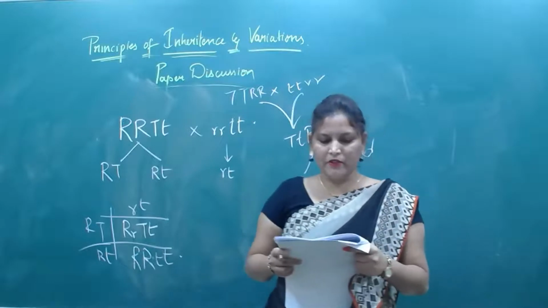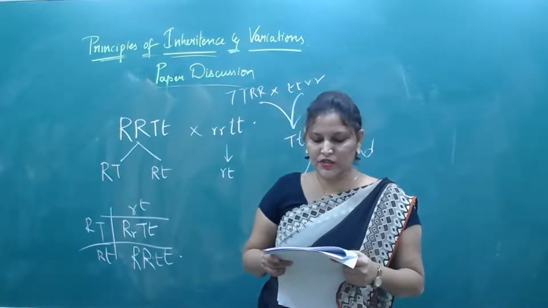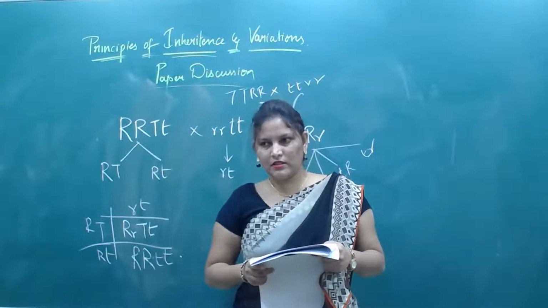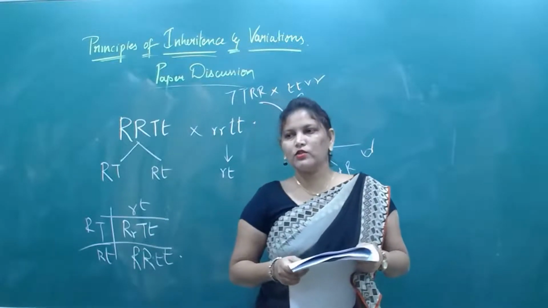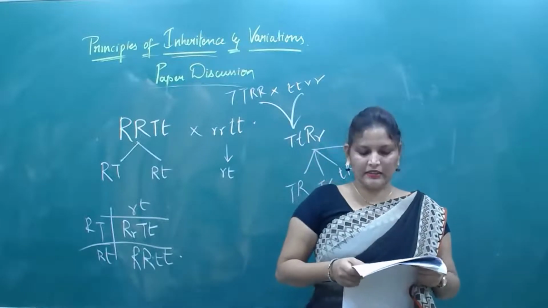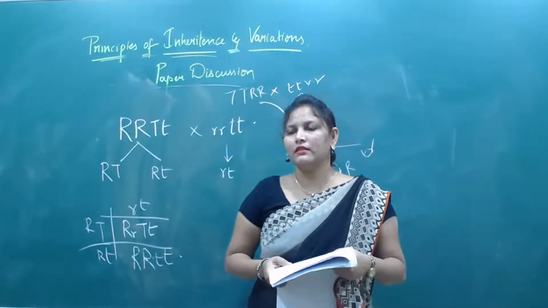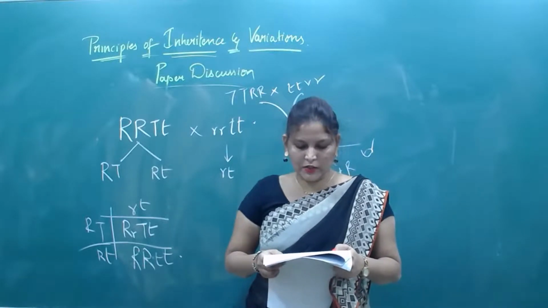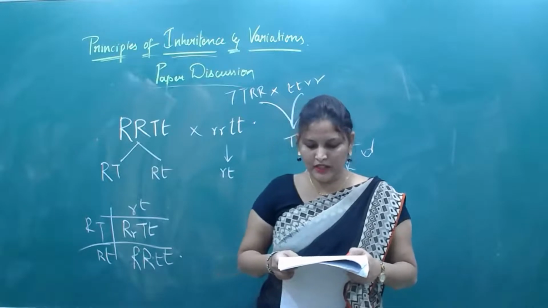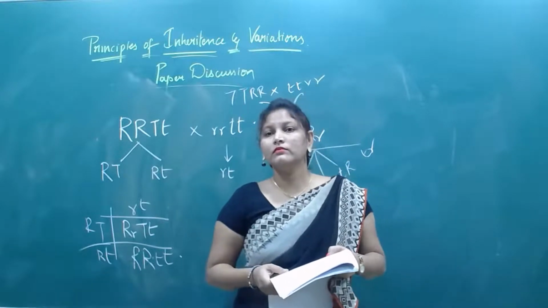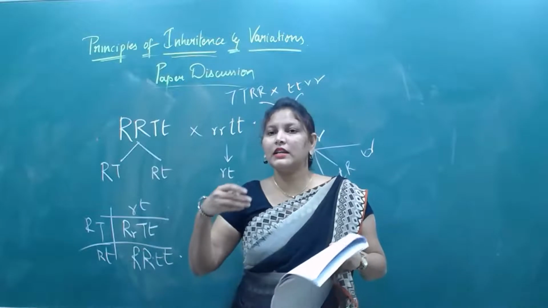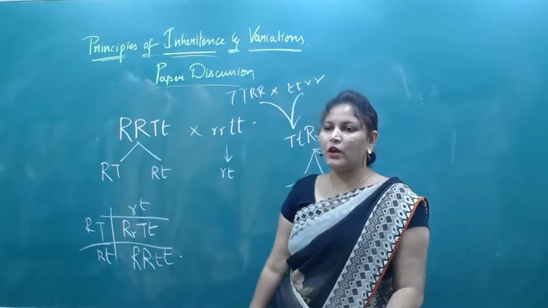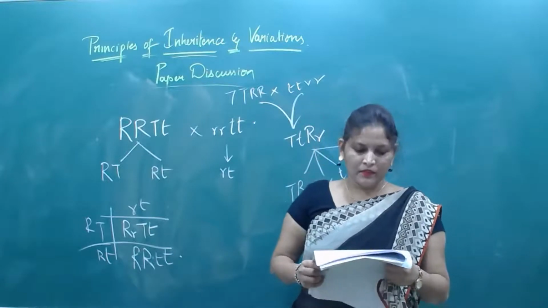Mendel did his experiment on the garden pea, Pisum sativum. How many contrasting traits were chosen by Mendel? 7 contrasting characters, 7 pairs. Yes or no? 7 pairs of contrasting characters. That means how many? 14. For how many years did Mendel conduct his experiment on the garden pea? Mendel did his work on the pea plant for about 6 to 7 years. 7 years he did. Okay.